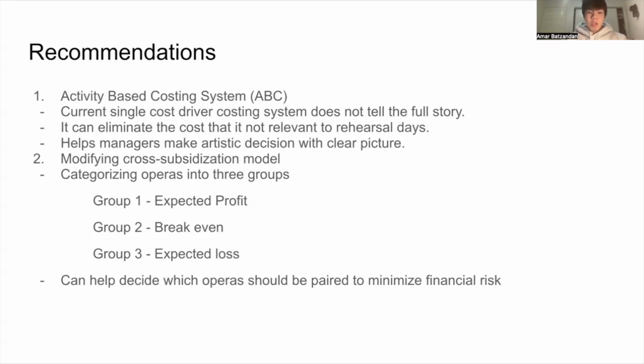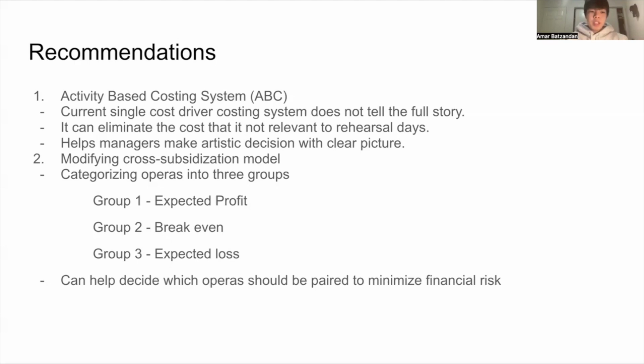There are some indirect costs which are not related to rehearsal days but still go into it, for example, marketing and building utility costs. Instead, marketing costs should be allocated to campaign activities or the number of performances, and building and utility costs should be based on theater usage days. This way, managers can see the true costs of their artistic decisions, which can lower the incentive to cut rehearsal time to lower the costs.